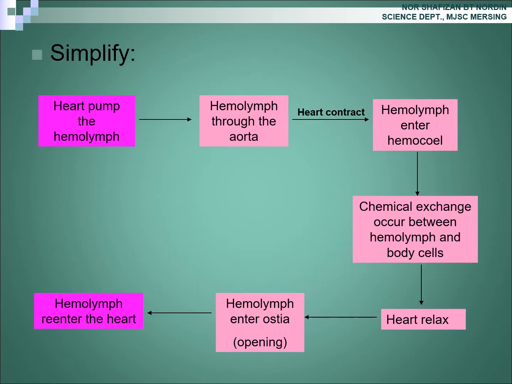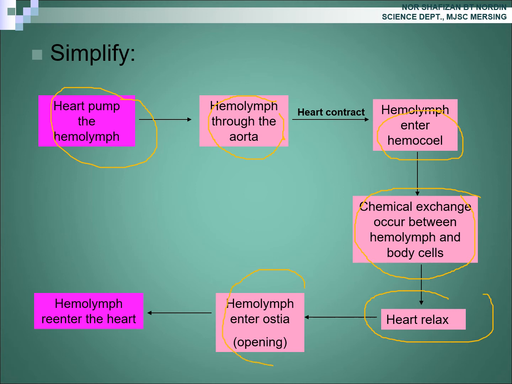Okay, let us simplify that process. Heart pumps the hemolymph, and then hemolymph flows through the aorta and enters the hemocell. Inside the hemocell, what happened? Chemical exchange occurs between hemolymph and body cell. And then when the heart relaxes, hemolymph re-enters the heart via ostia or ostium. Okay, I hope you can follow this part. Okay, next.